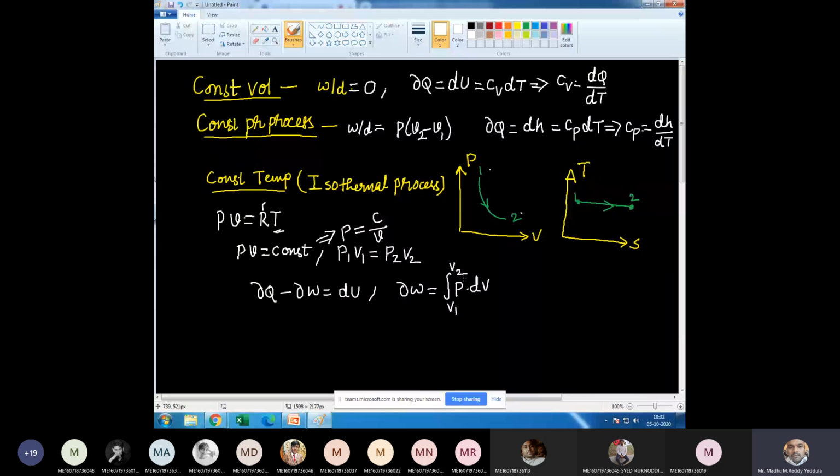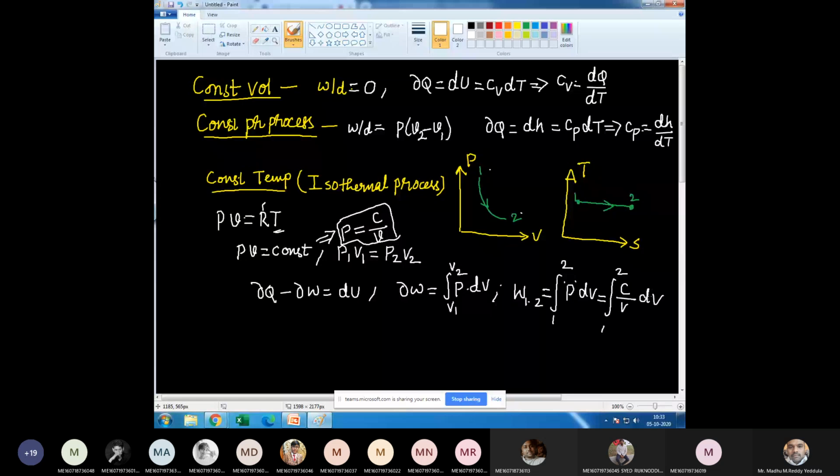And W1-2, work done from state 1 to 2, is equal to integral P dV, state 1 to state 2. Now, I am integrating with respect to volume, right? I need to write the pressure in terms of volume. So from this, we know that P is equal to some constant by volume. Substitute P in terms of volume, which implies integral from 1 to 2 of constant by volume into dV.